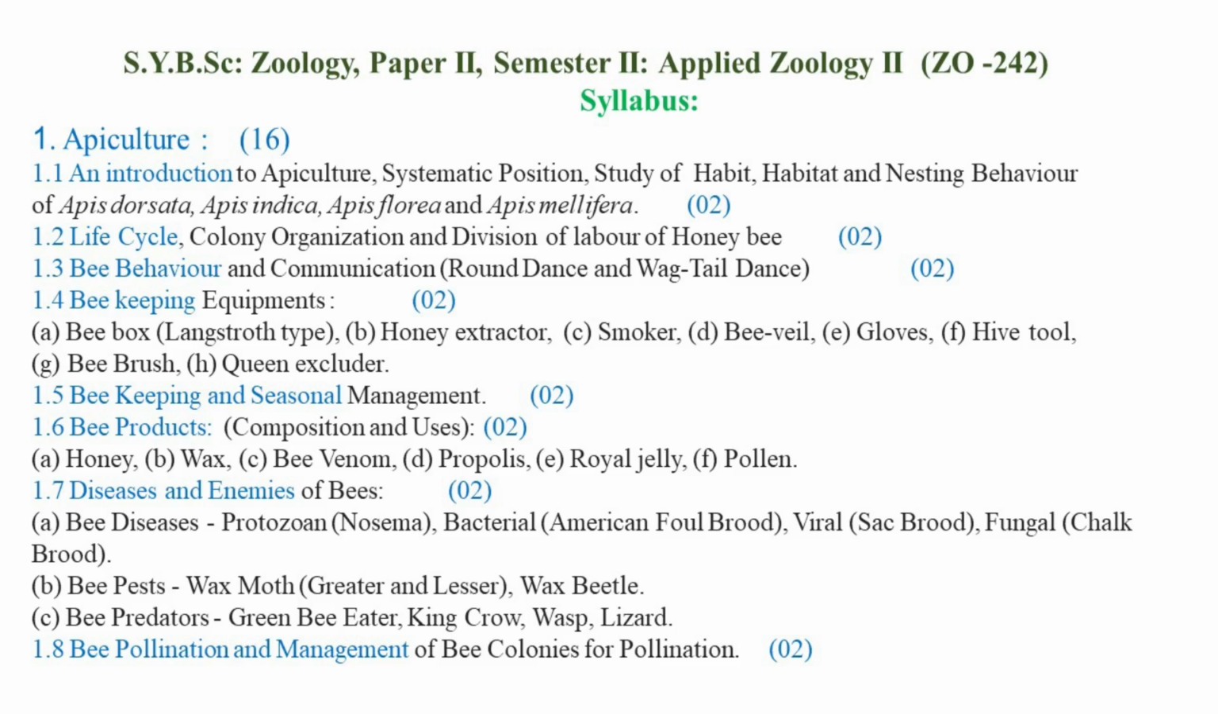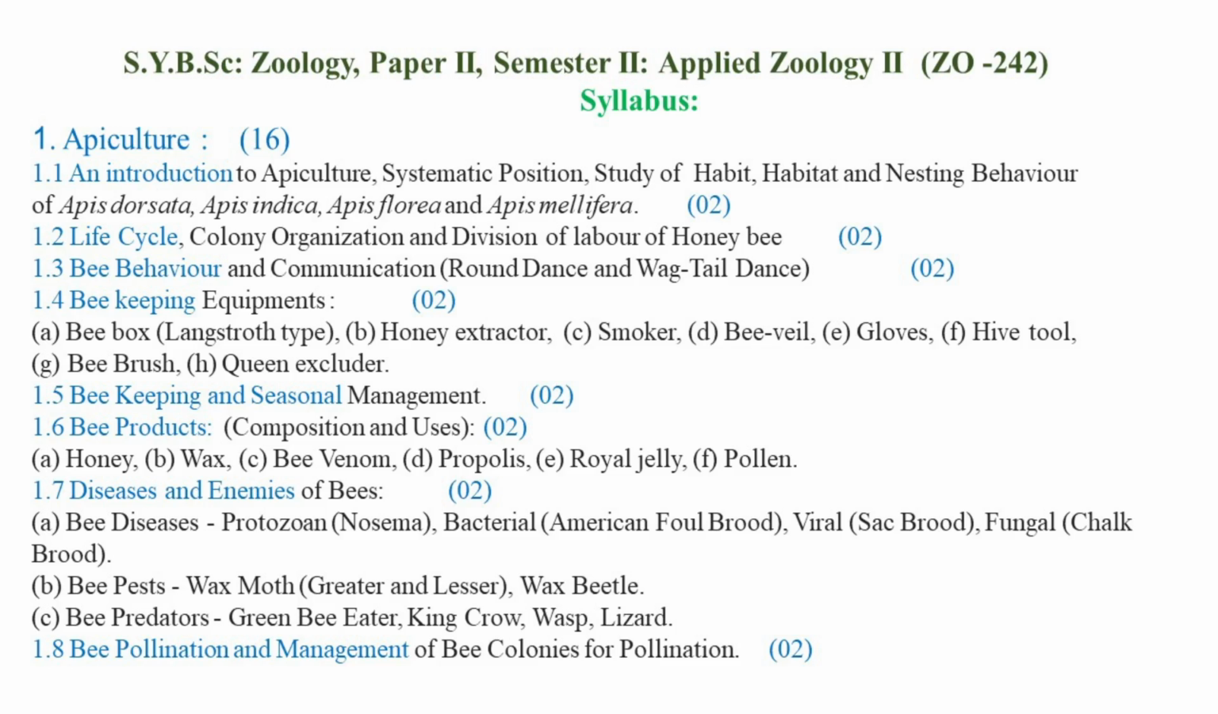Then bee predators such as the bee eater, king crow, wasp, and lizard are also natural enemies or predators attacking the honeybee colony and causing much loss or damage to the honeycomb, and the number of honeybees can also be reduced due to these pests and predators feeding on the honeybees directly in the honeybee colonies. Then the last point is bee pollination and the management of bee colonies for pollination.